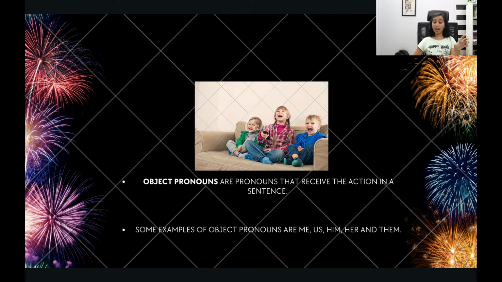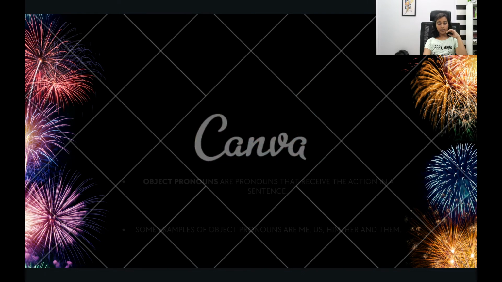They here is the subject pronoun, but us here is receiving the teasing. Those are called object pronouns, meaning they receive the action. Some examples: me, us, him, her, them. Those are object pronouns. Let's move on.